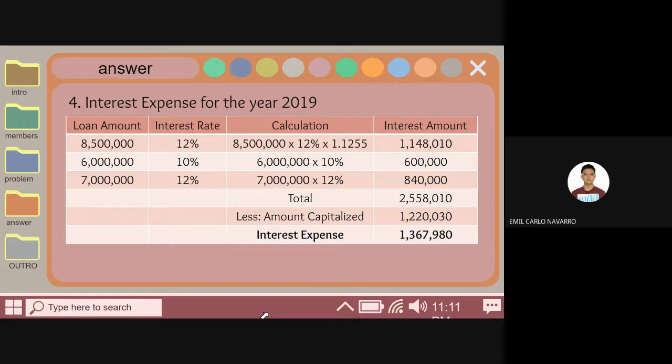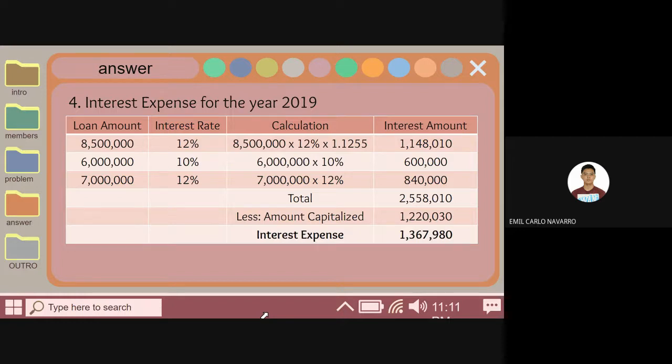Then we need to add the interest amounts so we can find the total, which is 2,558,010, minus the amount capitalized, which we got earlier in requirement number 2, which is 1,220,030.